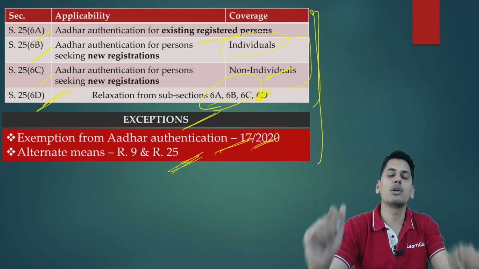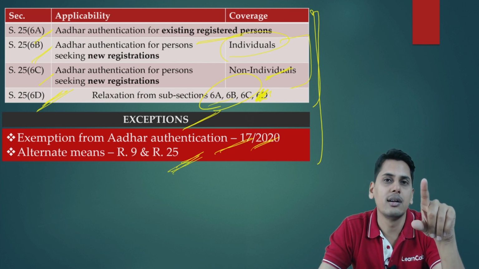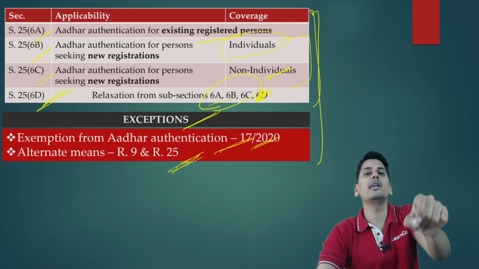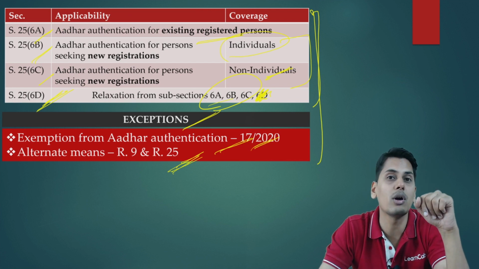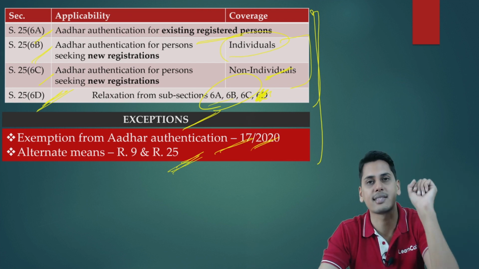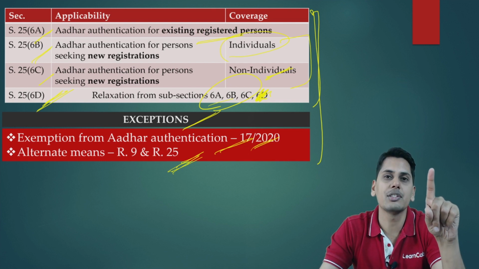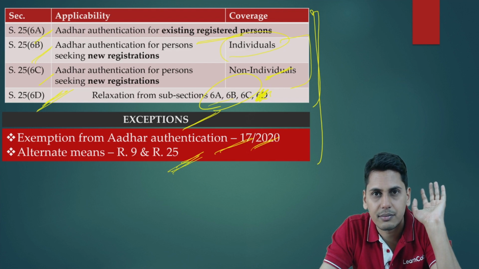I do not receive an OTP at all. Did I opt for Aadhaar authentication? Yes. Did I receive a link? Yes. Did I successfully authenticate my Aadhaar? The answer is no. I am not in a position to authenticate my Aadhaar. Did I opt for it? Yes. Scenario number 2. Person opted for Aadhaar authentication, but Aadhaar authentication fails.